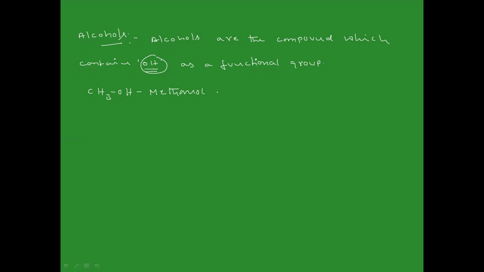Whenever we have an OH as a functional group, the name of the compound ends with "ol".